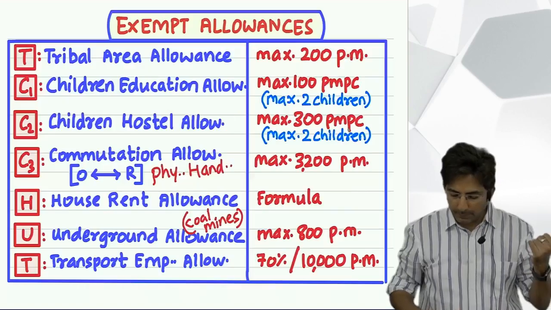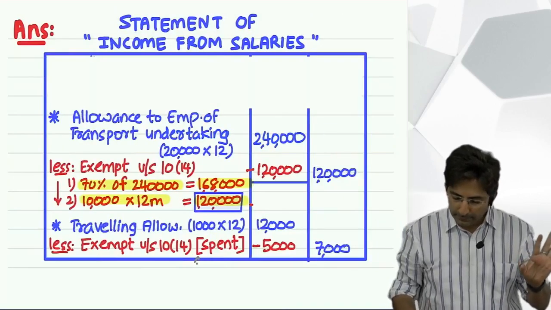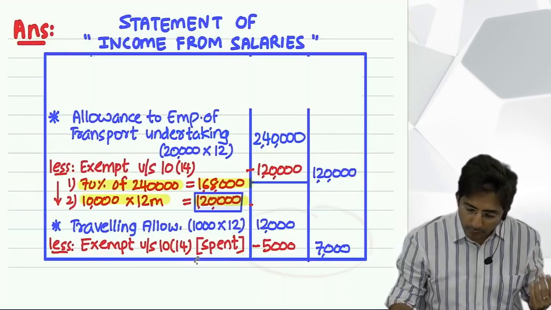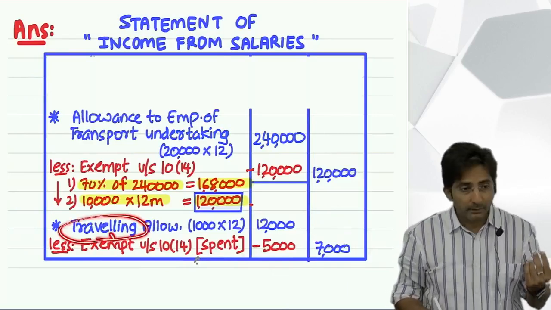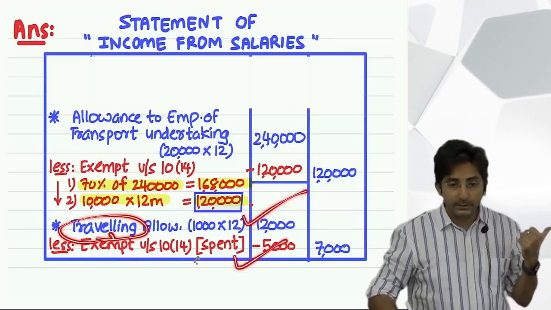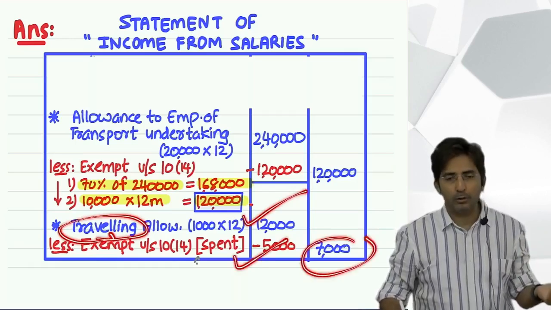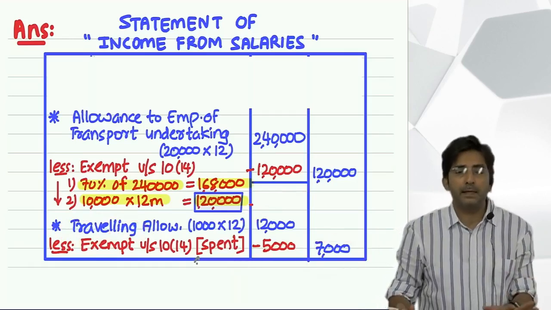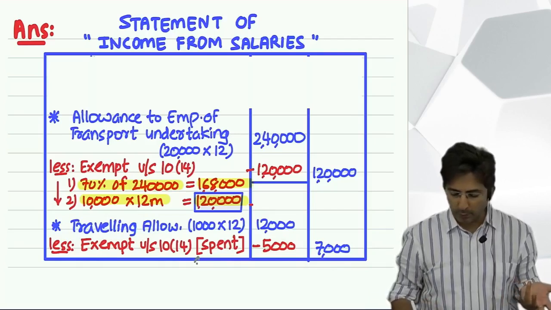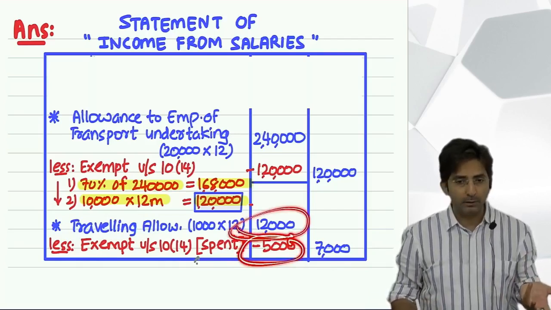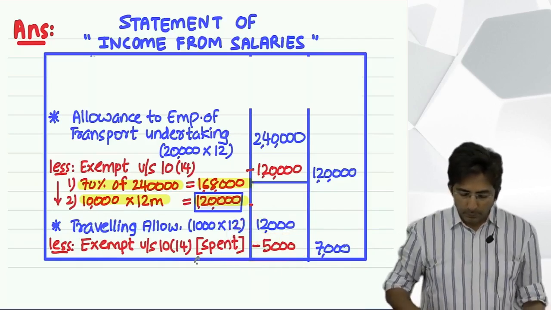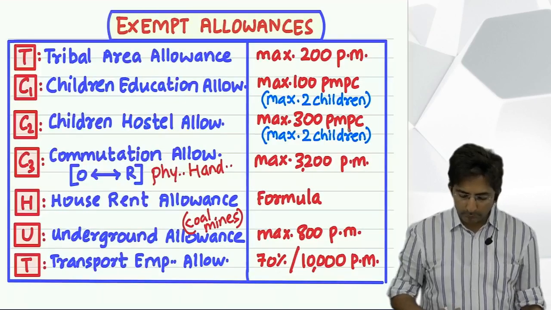See, in this one presentation, everything is understood. See, whether it is traveling or whatever, first write the given amount in the inner column and then minus what is spent. Balance in the outer column. At the most what will happen? Spent amount you feel it's not given. So there also I told you, if the spent amount is not given, then minus full. Assume fully spent and fully exempt. Okay. So all the allowances are taught.